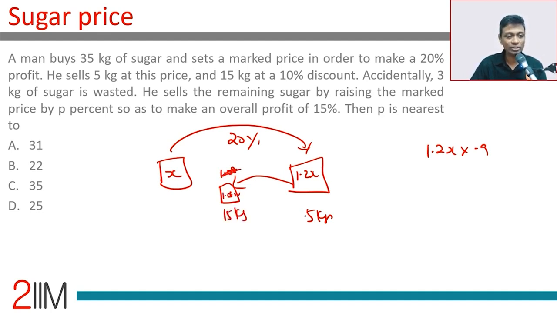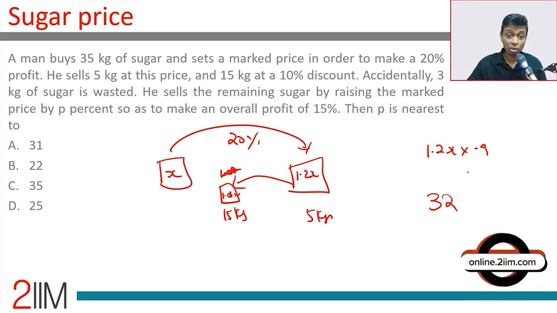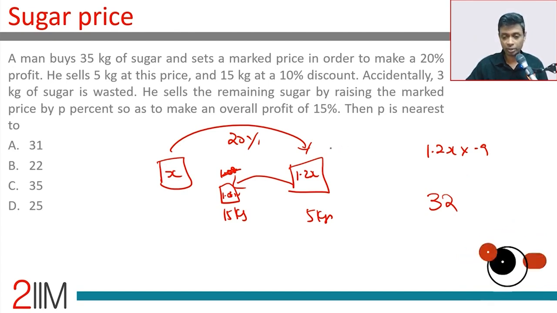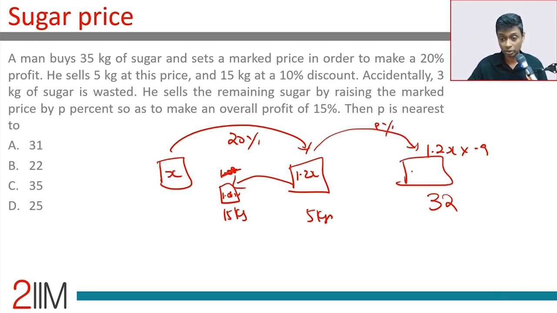Accidentally, 3 kilograms of sugar is wasted. Oh. So he manages to sell only 32. 3 goes away. He sells the remaining sugar by raising the marked price by P% so as to make an overall profit of 15%. He raises the marked price by P%. Gets to some price. He sells the remaining sugar at that price. So let's think about how much is remaining. 15 plus 5, 20 he has sold. Out of 35, 20 is sold, so 15 remaining. 3 gets wasted, so 12 kilograms. At some price. If we find this, we can find P%.